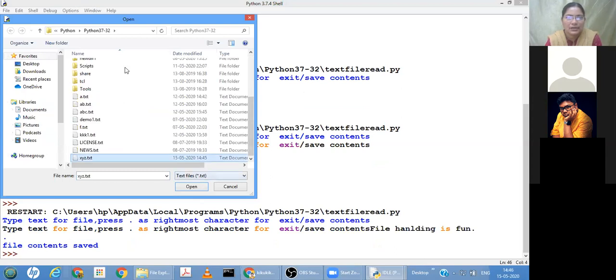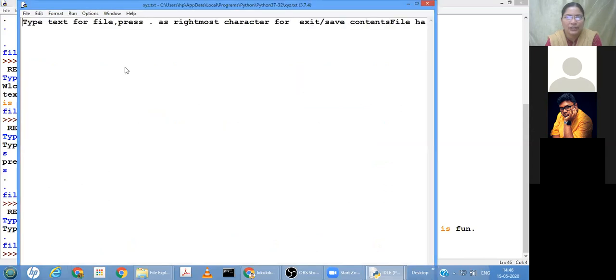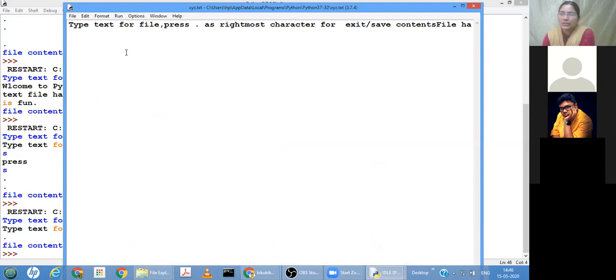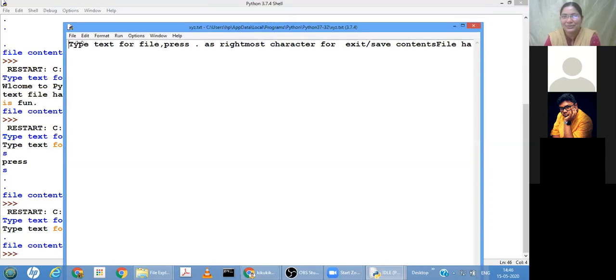Dot as a terminating character. If it is at the end only, it will take. If it is in between, it will keep reading only, because we are taking the string's last character. If the entire string is read, and in that string the last character is dot, then only we are terminating. So if a dot is in between, we are not traversing through each and every character. That you can do also. So try that. You can think of this as a homework.